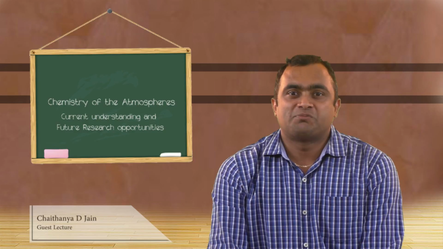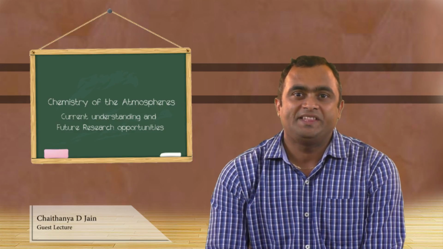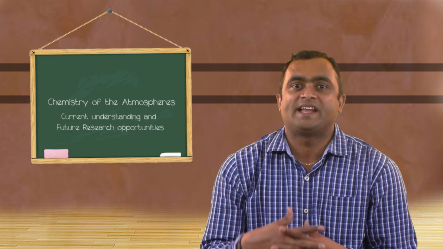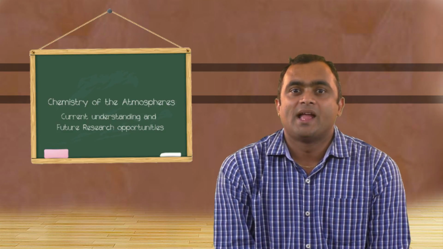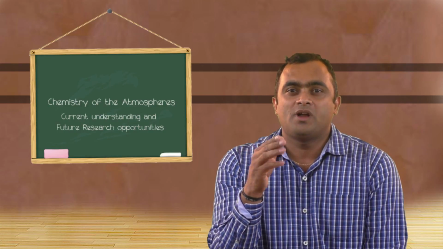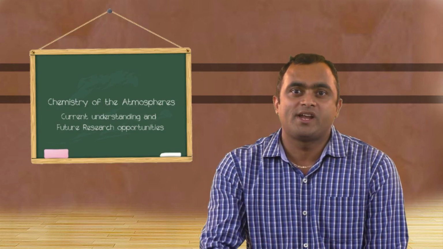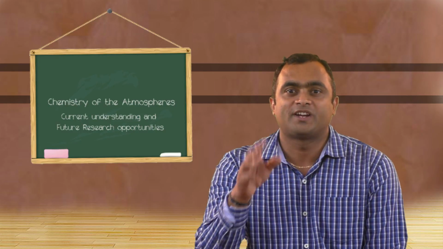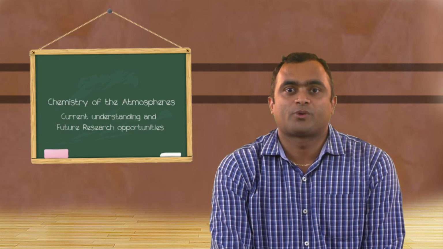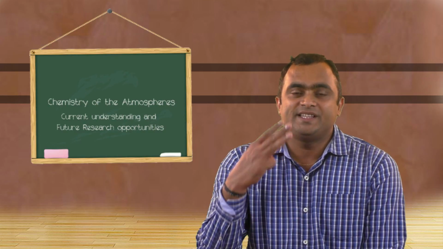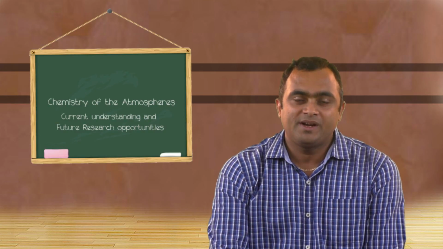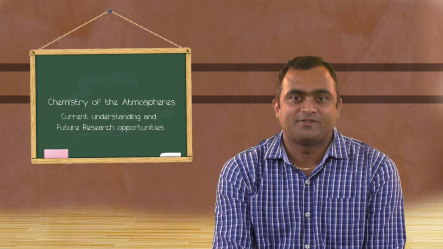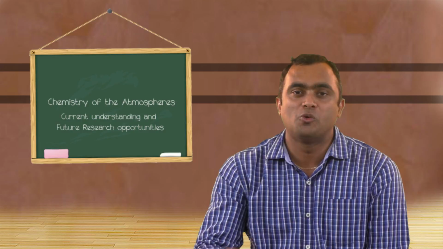When we talk about atmospheric chemistry, there are three things we need to remember: different things get emitted into the atmosphere, they get chemically transformed or physically transported, and then finally they are removed out of the atmosphere through deposition processes. So these three things we always have to remember: emission, chemical transformation and physical transport, and finally removal.